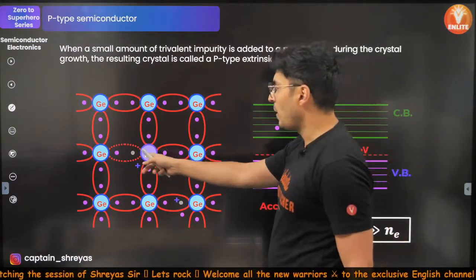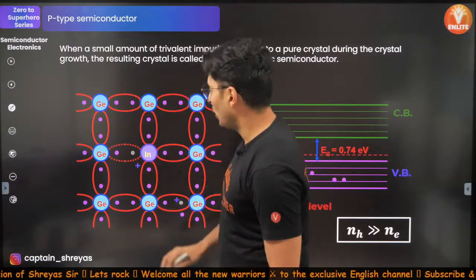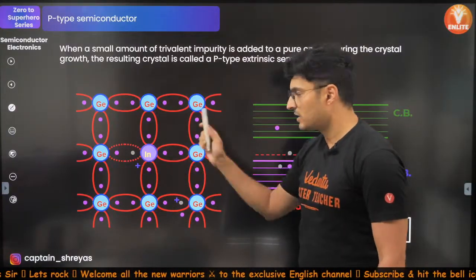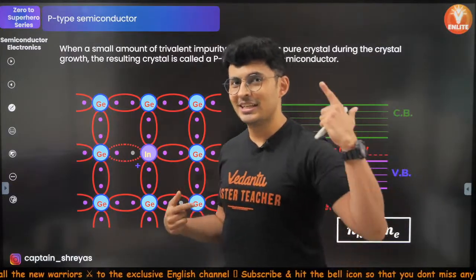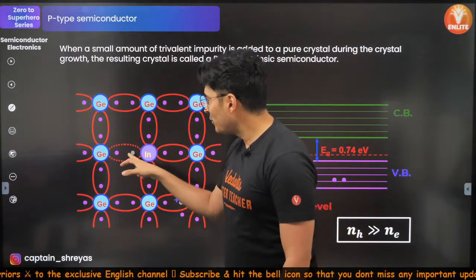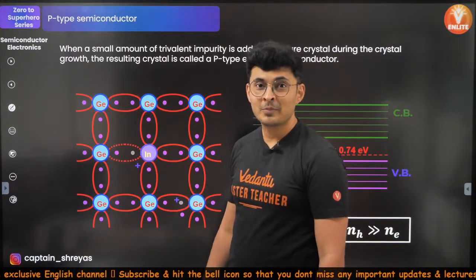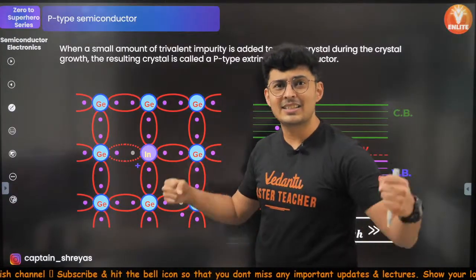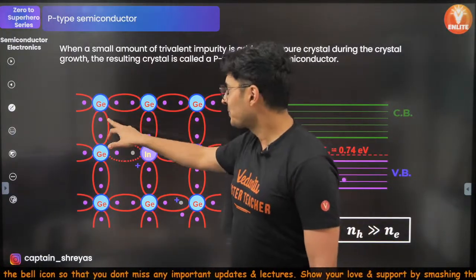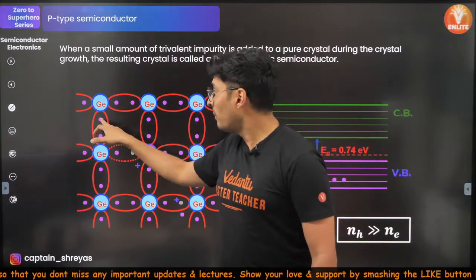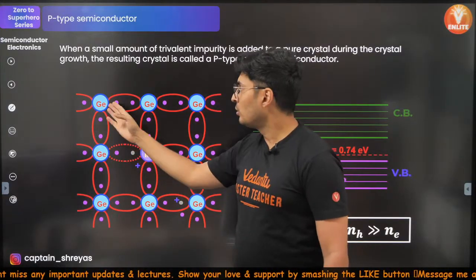Now, this is Pandu. This indium out here, germanium, this iron is that Pandu. What does Pandu need? He's playing songs, he needs a friend, right? Look at this vacancy, there is a hole. Pandu is like, I need a friend. He starts crying, he's singing songs. Other electrons are like, wait, I'll come, chill. The electrons jump in here.